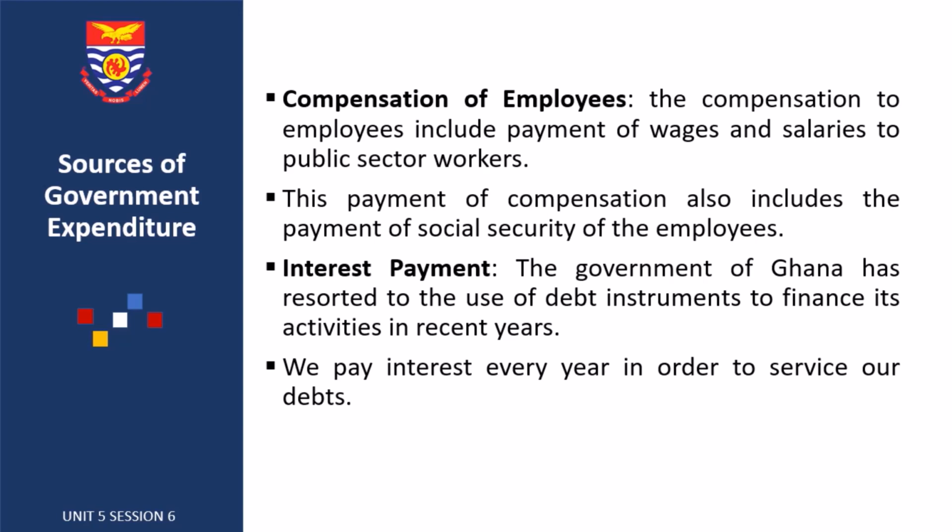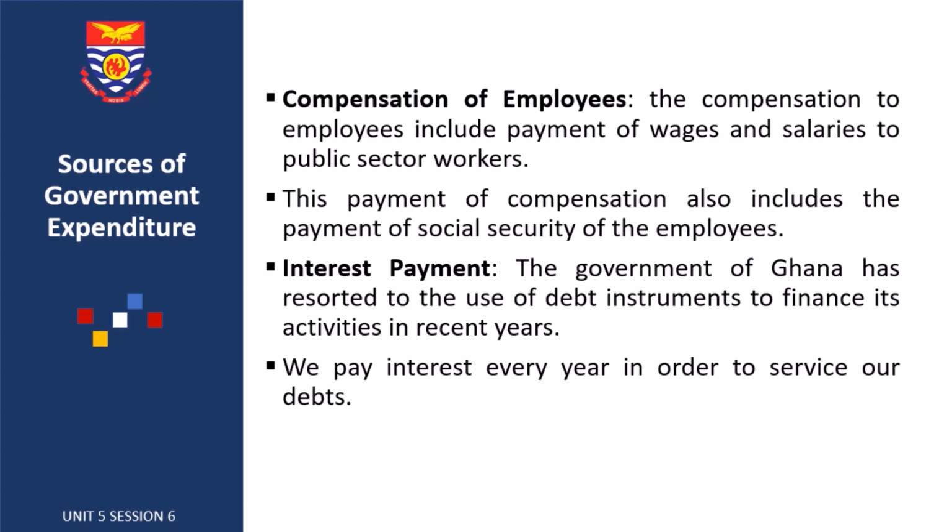The compensation to employees includes the payment of wages and salaries to the public sector. This payment also includes the payment of social securities, right? So it takes a very large part of the resources of the country, and this will cause the government to have fewer funds available for capital project development.